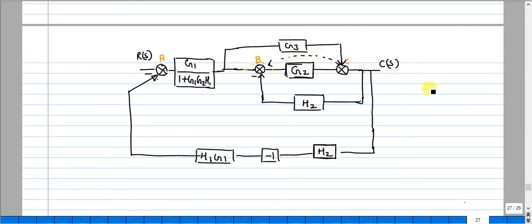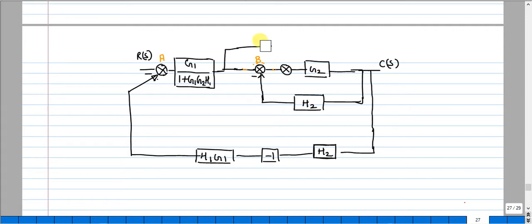So when I do that, I will just erase. So I have a block G2 followed with, when I shift, I will have one more block. So the modification I will write here.